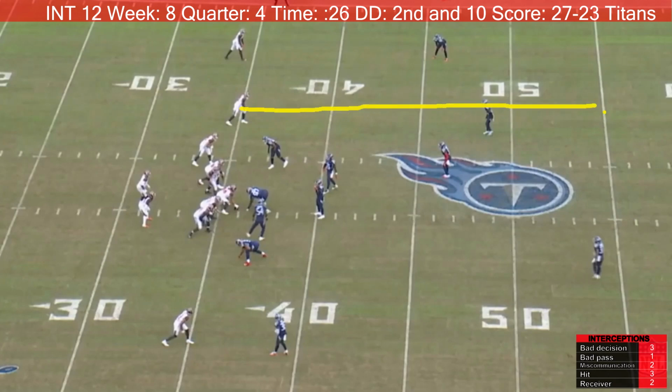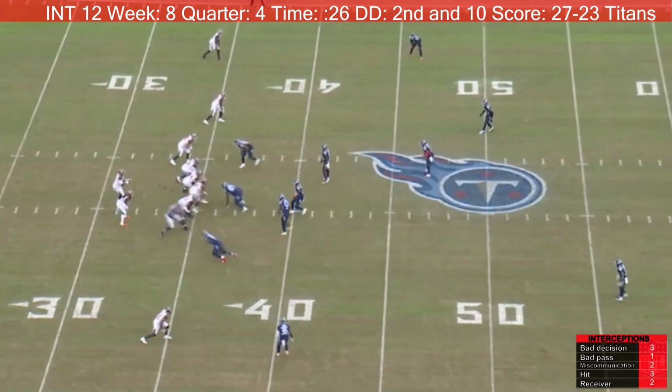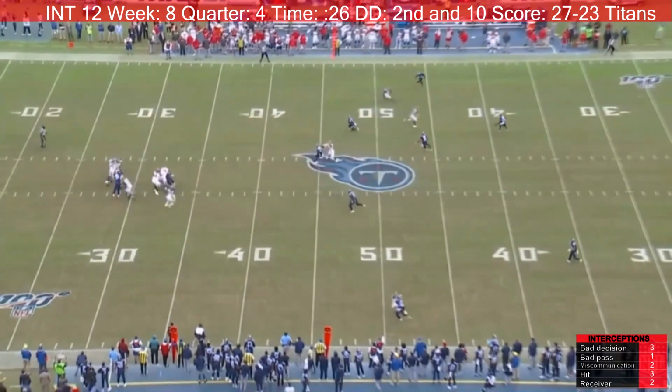Breshad Perriman runs straight down the field. This is who Jameis Winston is intending to throw the ball to, but it appears there's another communication issue whereas Winston is expecting Perriman to curl to the inside. Perriman, however, continues running straight. This can be seen by freezing it here. Jameis Winston is throwing the ball as Perriman is continuing to run. Perriman has not looked yet, nor is Perriman open at this point. Jameis Winston throws the ball as though he thinks Perriman is going to come to the inside, but Perriman keeps going straight.